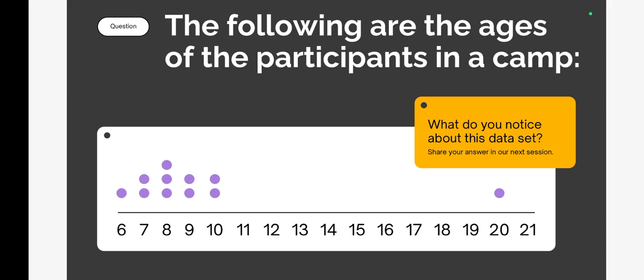So here I have made a very interesting question for you. Check this out, take your screenshot and let me know in your comment box what you noticed about this data set. Fine. Here you can answer me the mean, median and mode as well as the range. So I hope you have understood. You can screenshot this and let me know your answer in the comment box.